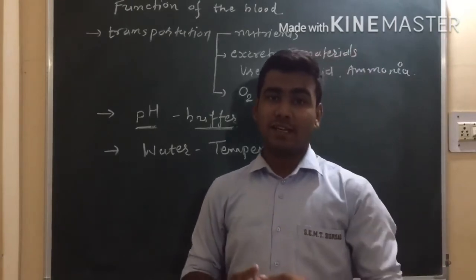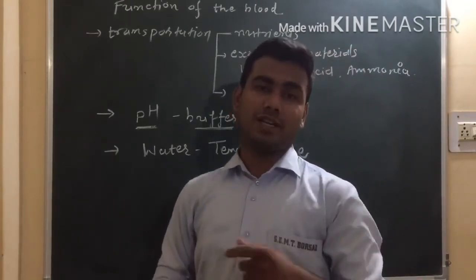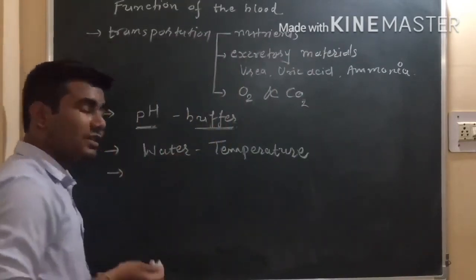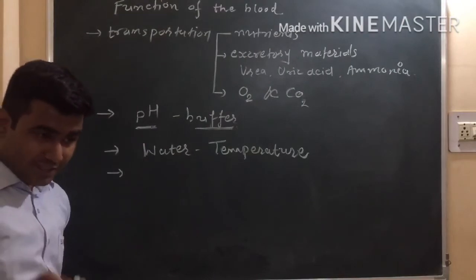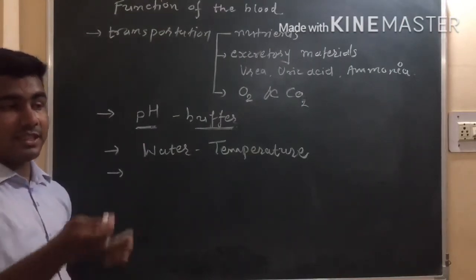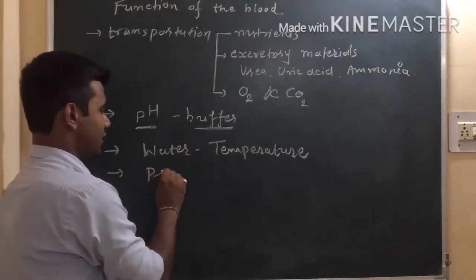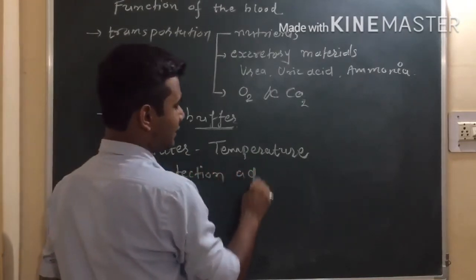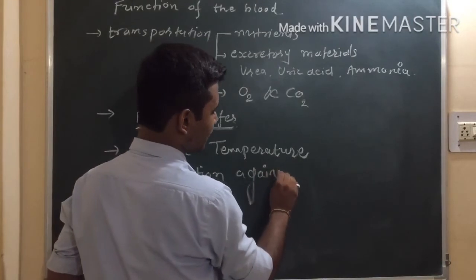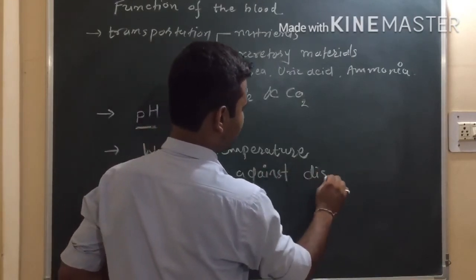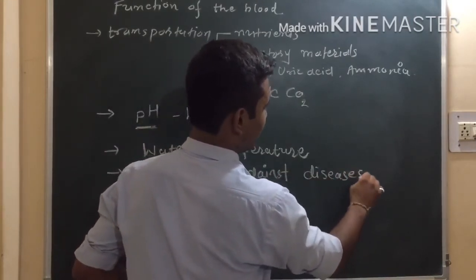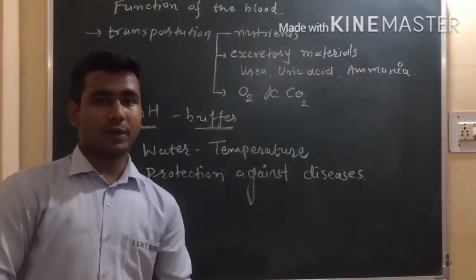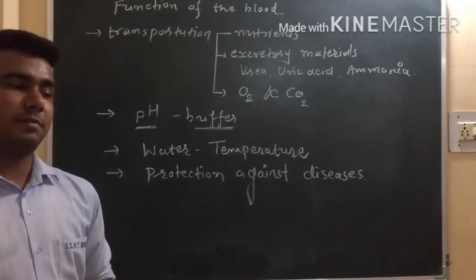Due to WBC and platelets, blood gives us protection against different diseases. So blood is responsible for protection against different types of diseases, right? This way blood is a very important fluid in our body.